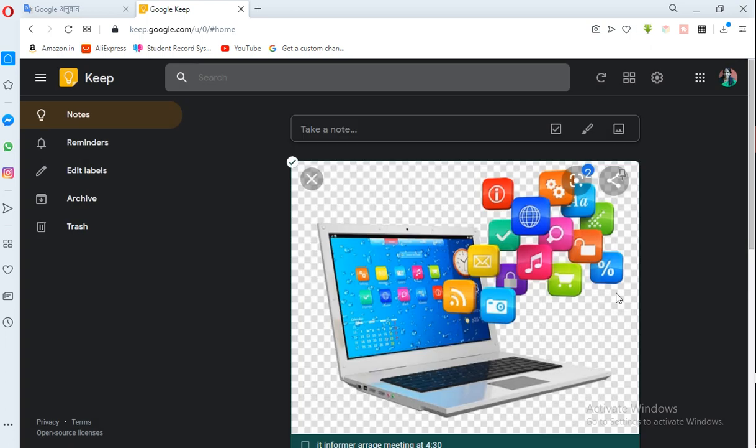There are so many facilities you can use to make your note.